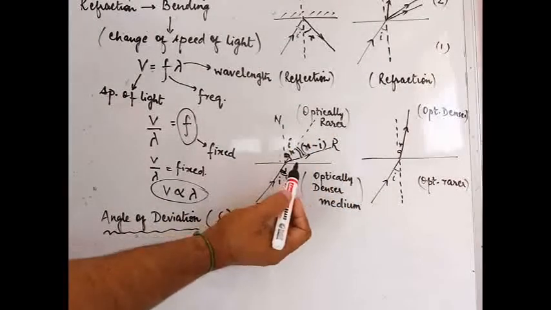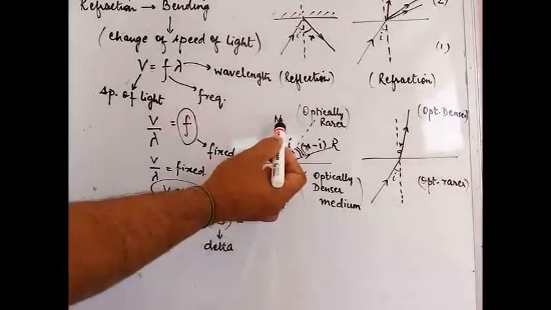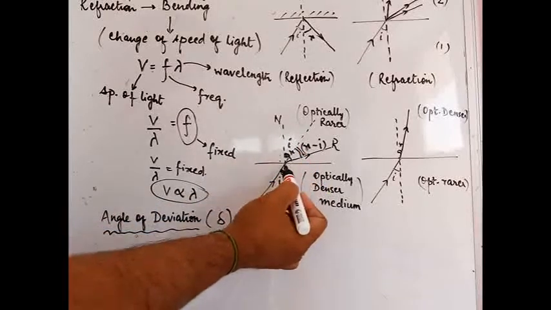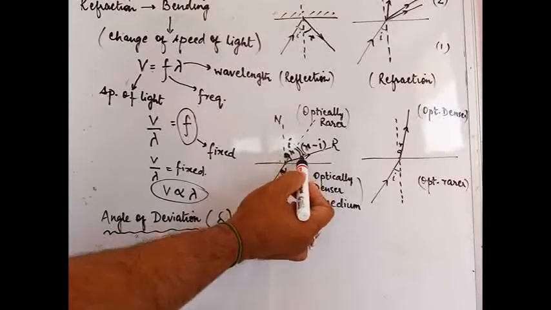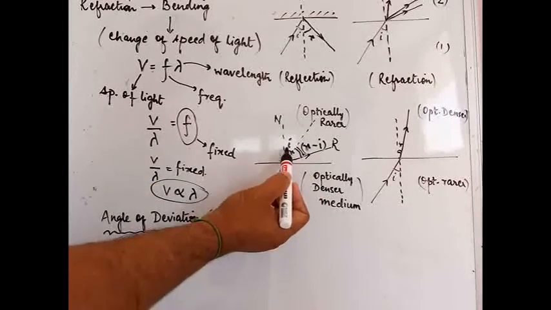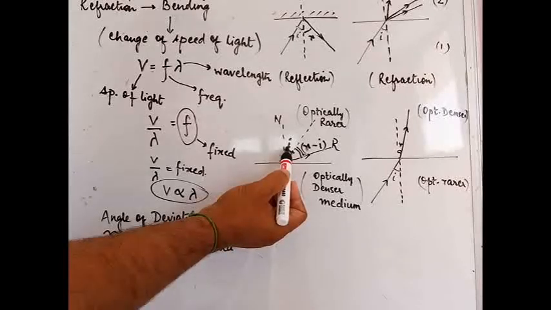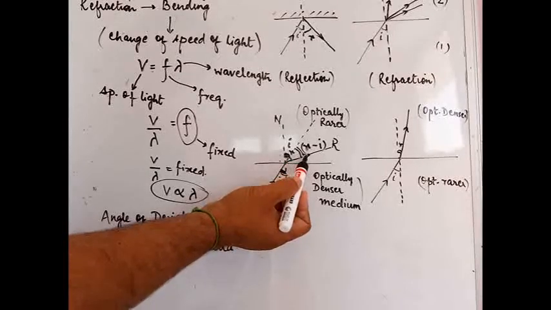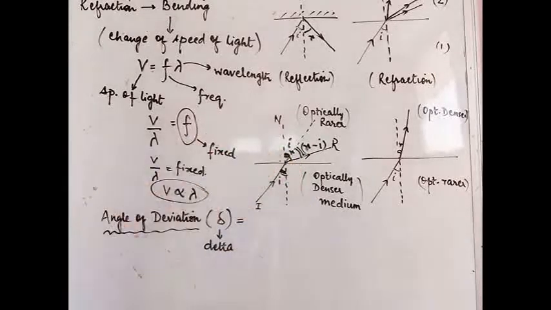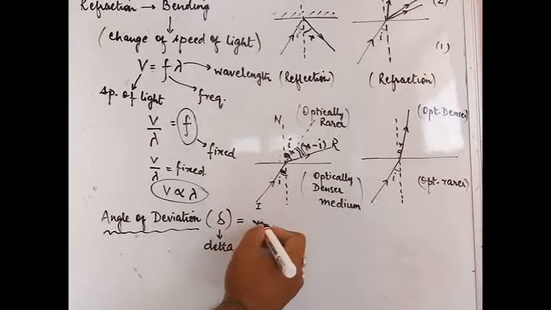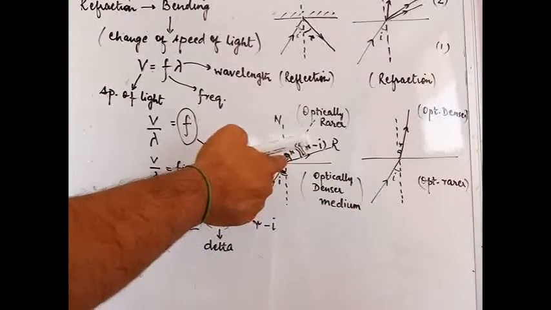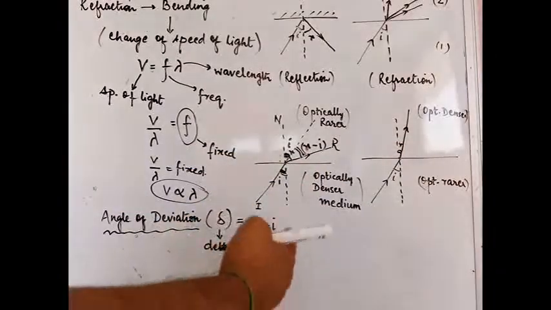Once again I am explaining, this is the normal and this was your refracted ray. So the angle between the normal and the refracted ray, this entire angle, is angle R. Whereas because these two angles are vertically opposite angles, if this is I, this will also become I. So the remaining angle is the full angle R minus I. This is what is known as angle of deviation. So you will write this as angle R minus angle I, but please note that this formula is for this particular case. If you talk about another case, the formula will change.